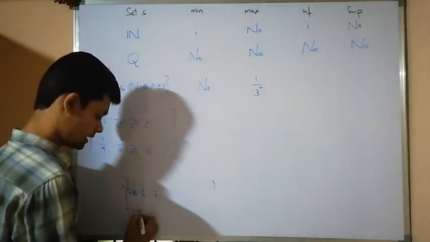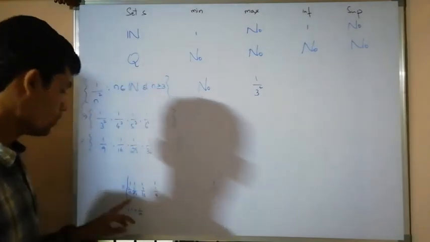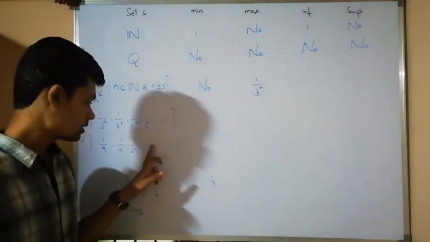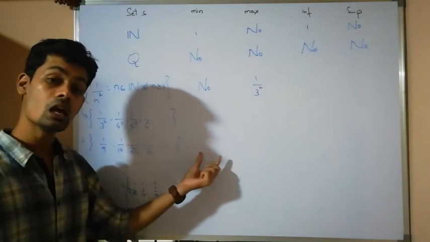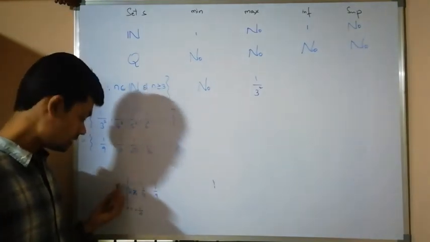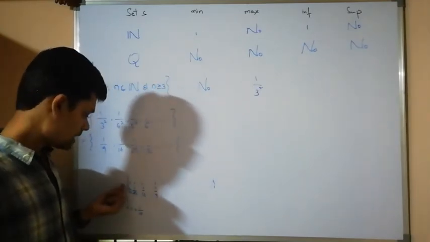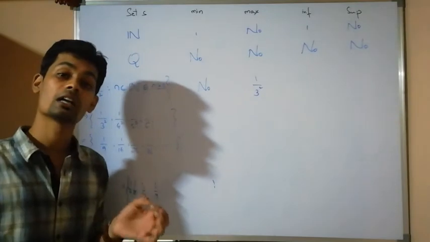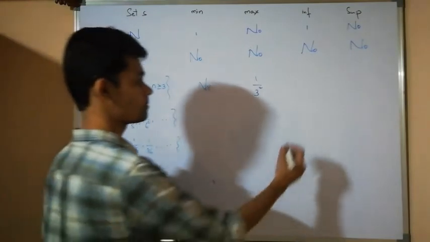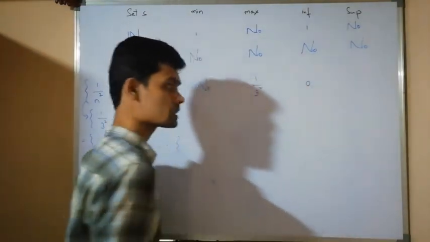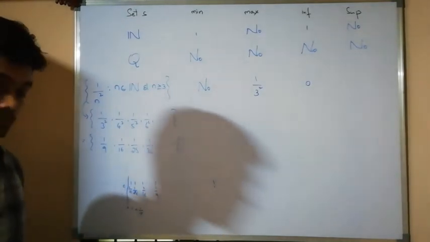0.1 is nothing but 1 by 10. Before 1 by 10, I will get 1 by 100, that is 1 by 10 square, in this set. This is 1 by 6 square, 1 by 7 square, 8 square, 9 square, 10 square. I am going to get 1 by 10 square, which is smaller than 1 by 10. Then 0.1 can't be a lower bound. If I take any number after 0, that can't be a lower bound. Therefore, the greatest among all the lower bounds is 0. Now, let us come to the supremum.